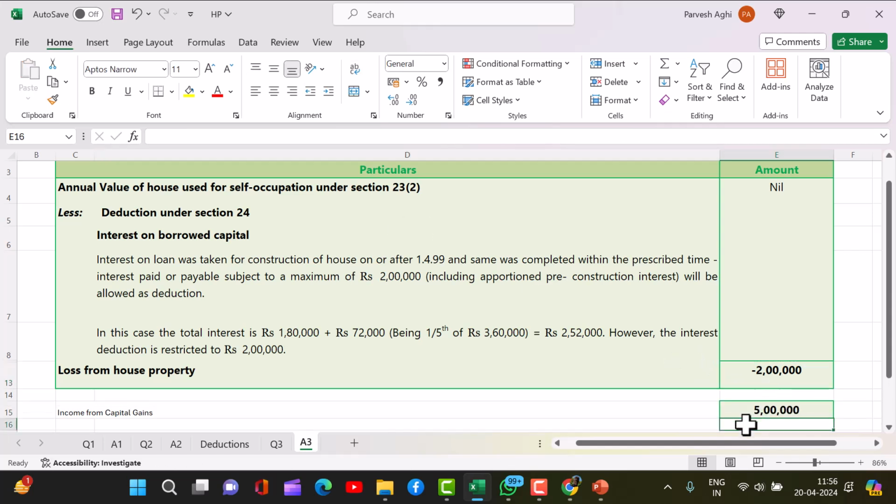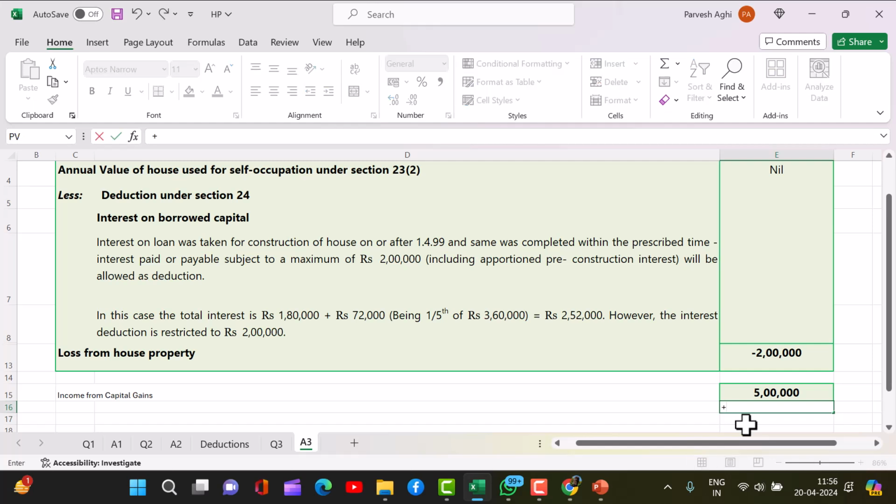So, that means she has to pay tax on the income of 3 lakh. She will be allowed a set off if she is earning income from any other head. So this loss from house property will be set off against income from any other head. Fine.